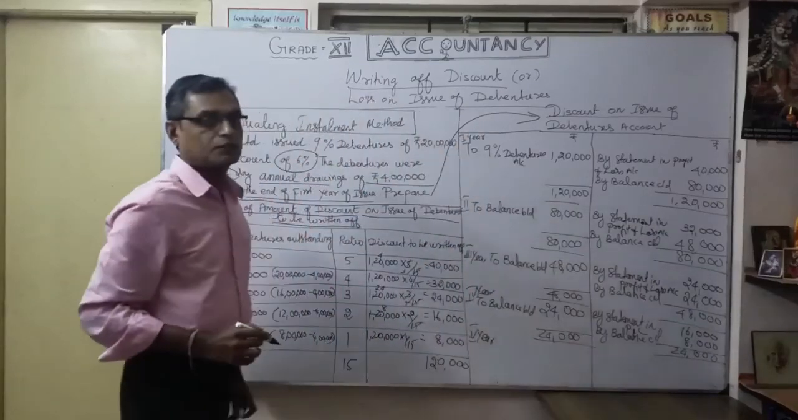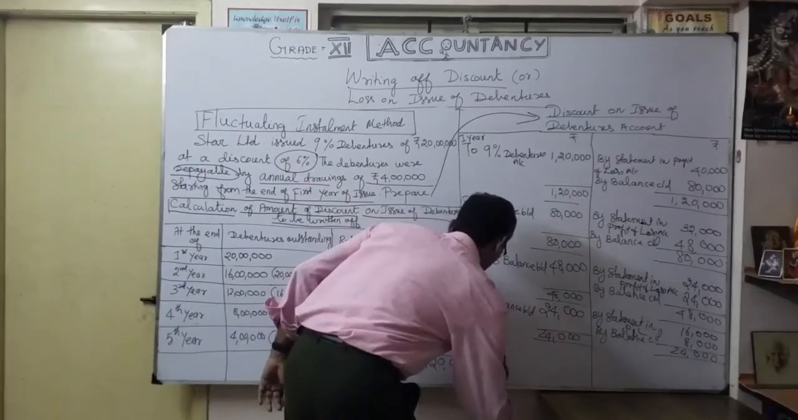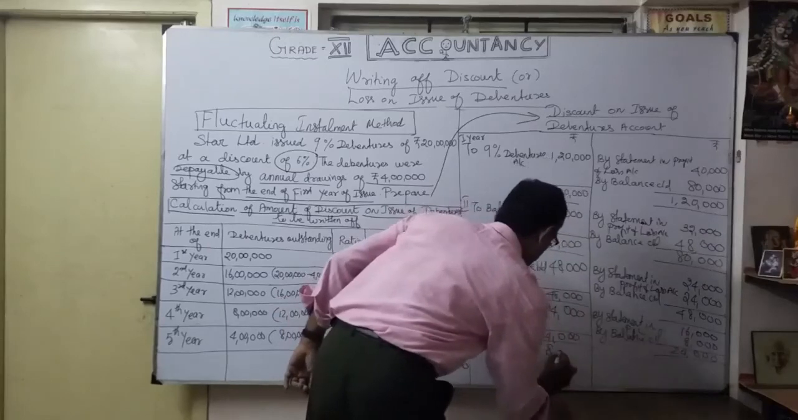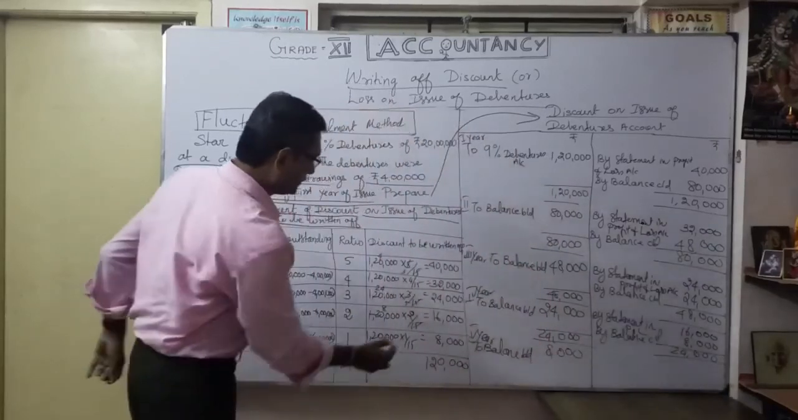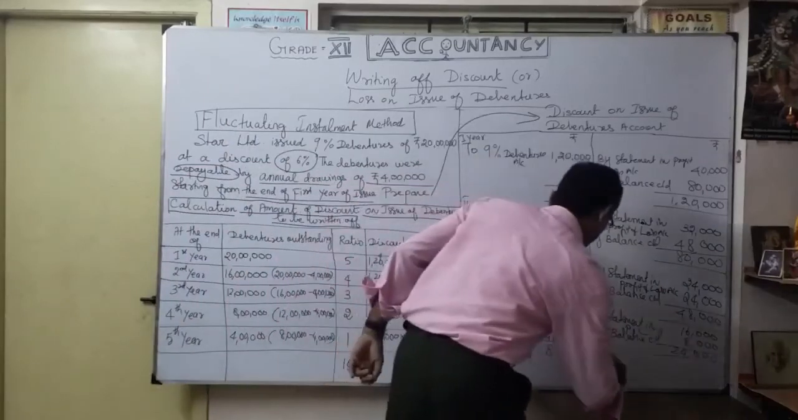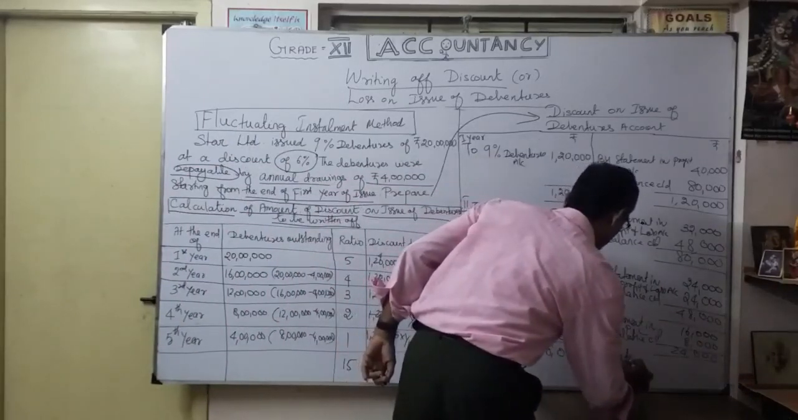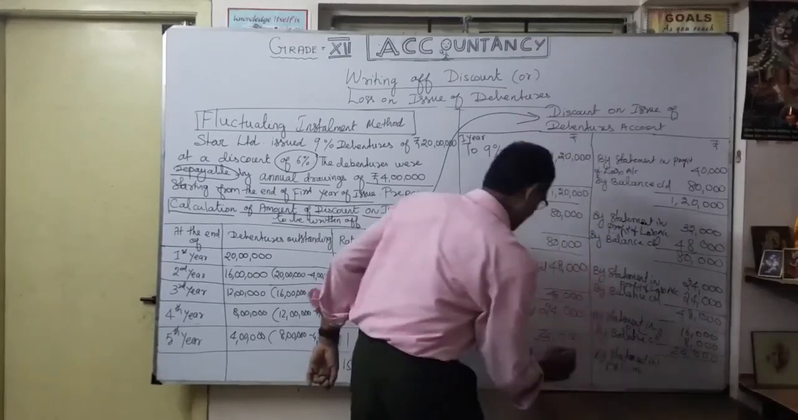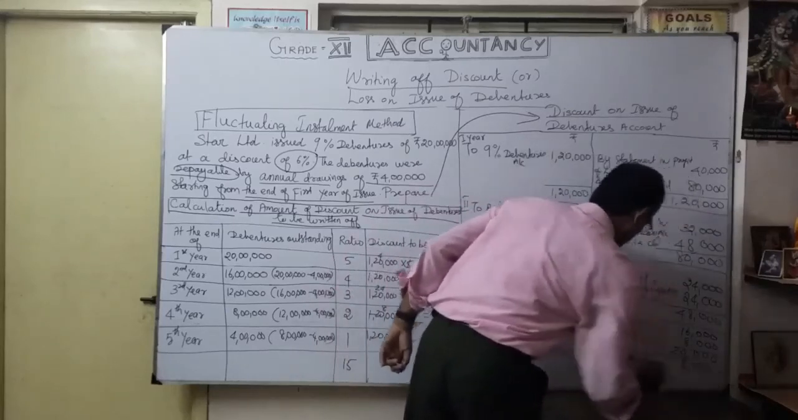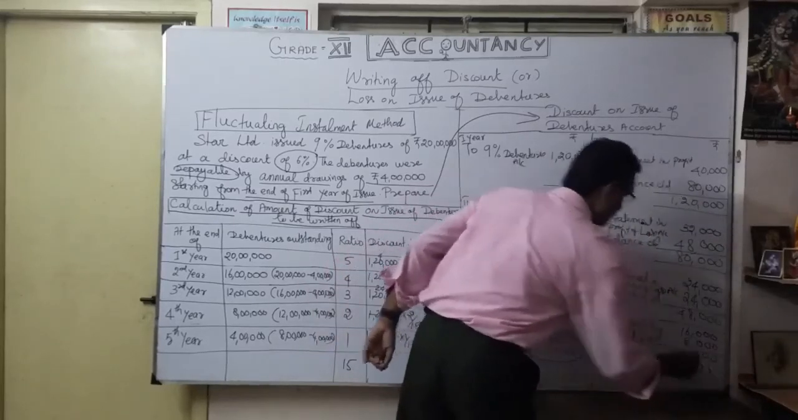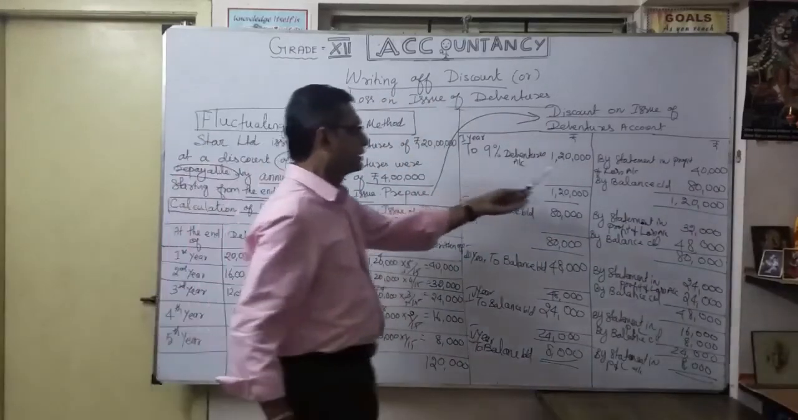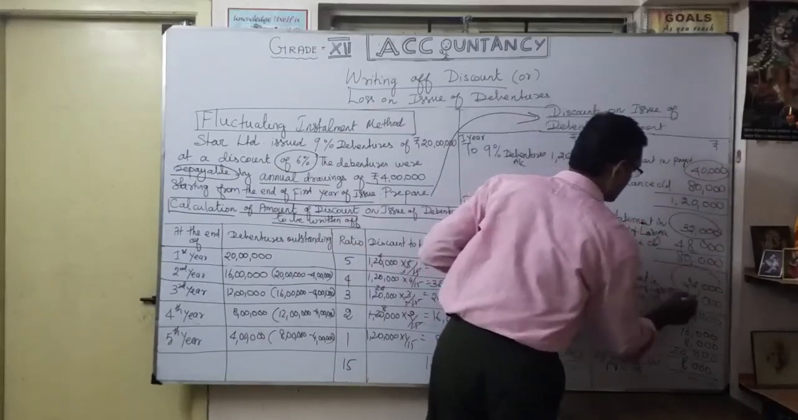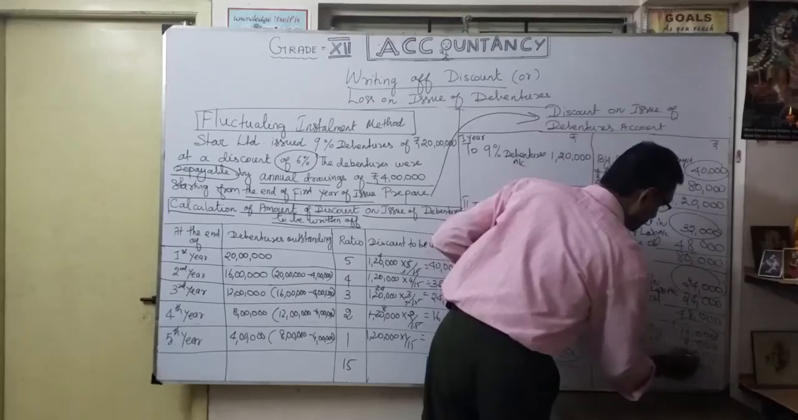Then the fifth year. Available discount on issue of debenture account. Now to balance brought down, how much? 8,000. Okay. So now how much is going to be written off? 8,000. So by statement of profit and loss account 8,000. I'm going to write it off. So naturally the entire 1,20,000 will be utilized over the years. First year 40,000, second year 32,000, third year 24,000, fourth year 16,000, fifth year 8,000.